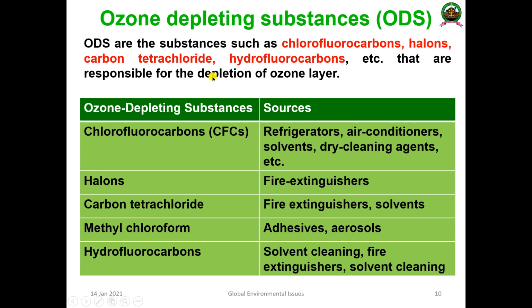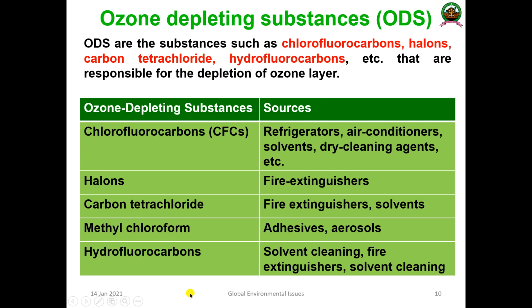So what are ODS? What are ozone depleting substances? The substances that cause ozone layer depletion are known as ODS, or ozone depleting substances. These ODS are substances such as chlorofluorocarbon, halogens, carbon tetrachloride, hydrofluorocarbon, etc., that cause the depletion of ozone.